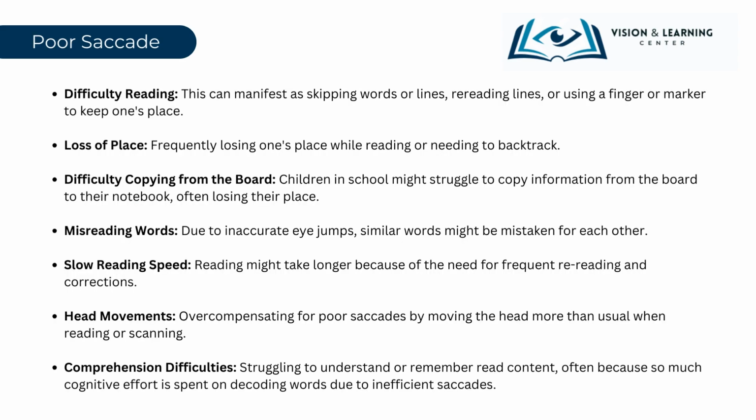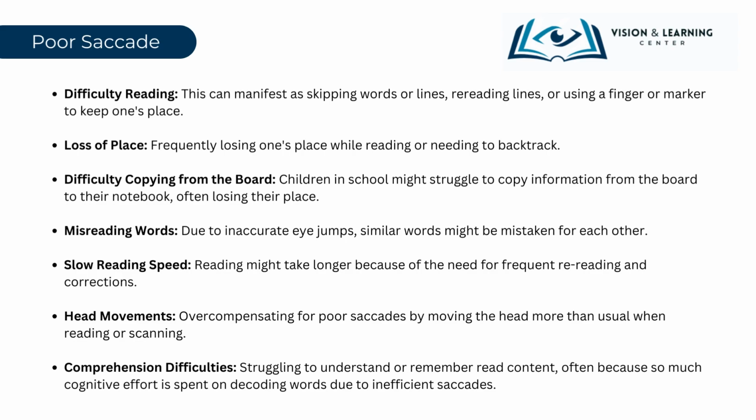When someone has difficulty with saccadic eye movements, the challenges faced can significantly hinder their reading and comprehension abilities. For instance, they might find themselves skipping words or lines when reading or having to reread lines multiple times. They may often use a finger or marker to maintain their place on the page. In classroom settings, children could face difficulties copying information from the board to their notebooks, losing their place frequently. Due to these erratic eye movements, they might misread words, confusing similar terms.